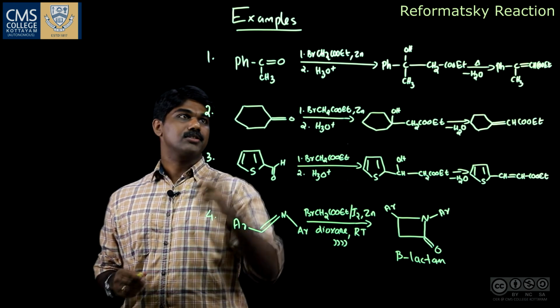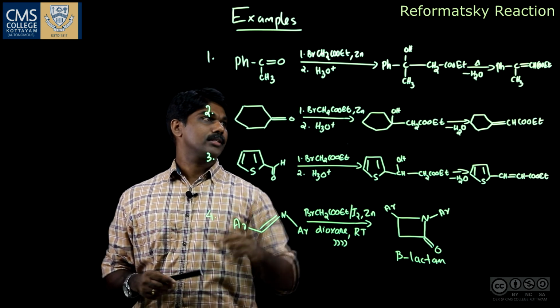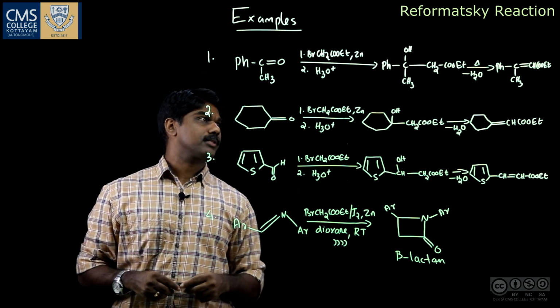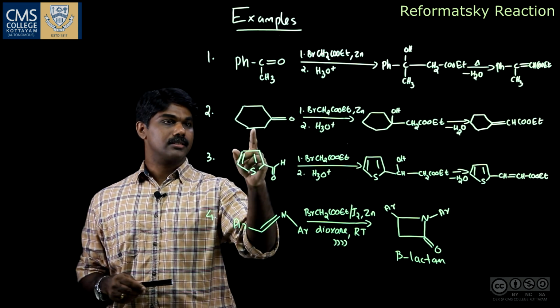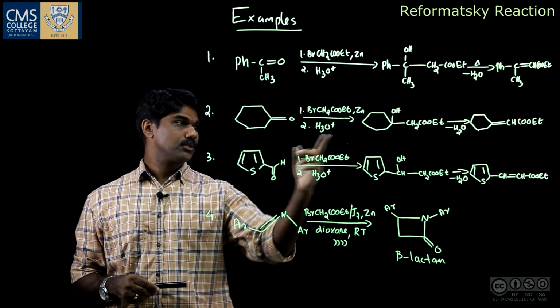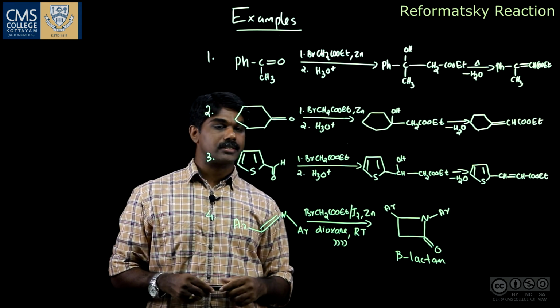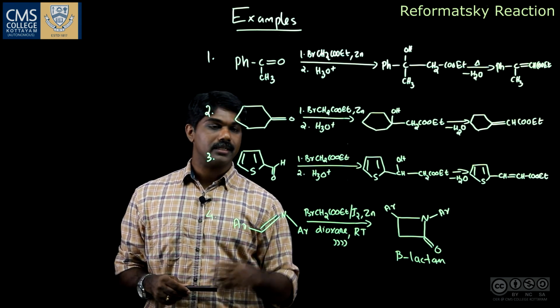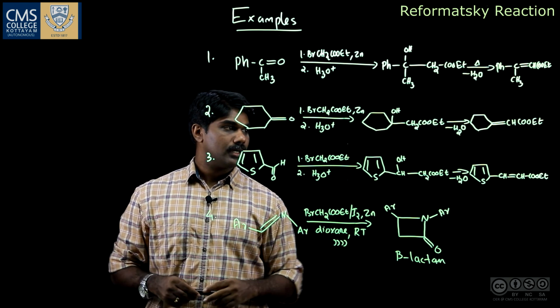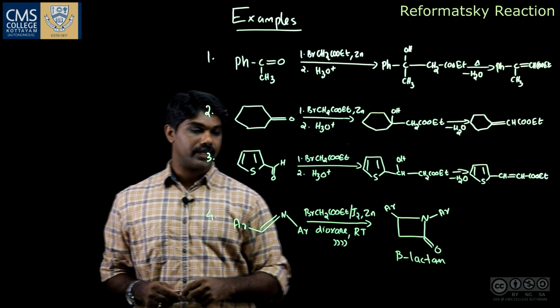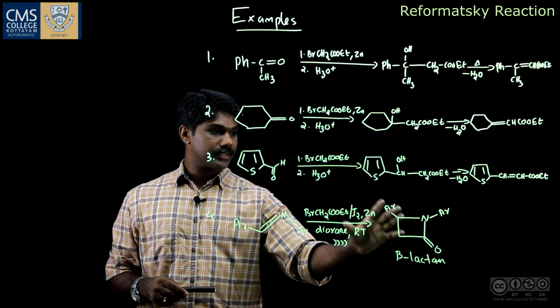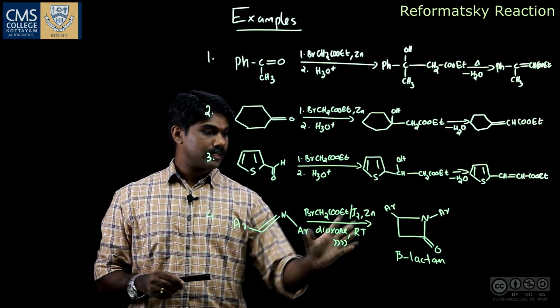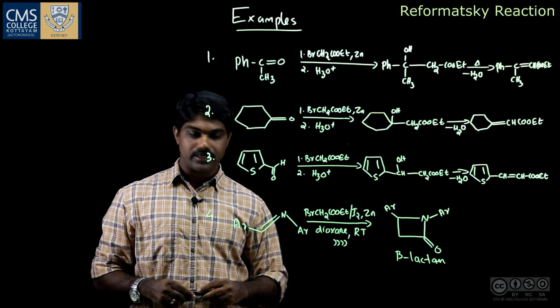Here acetophenone gets converted to the alpha beta unsaturated ester. Also you can convert, by using this reaction, cyclohexanone into an alpha beta unsaturated ester. You can use heterocyclic aldehydes for conducting this Reformatsky reaction. And finally, here you have an example for constructing a heterocyclic ring system, that is the beta-lactam ring system.